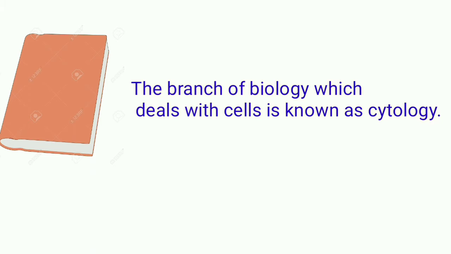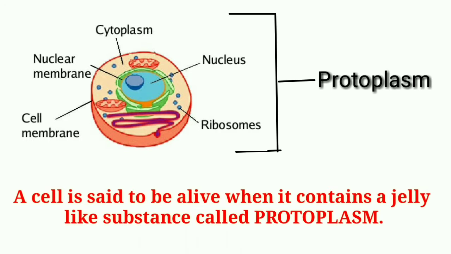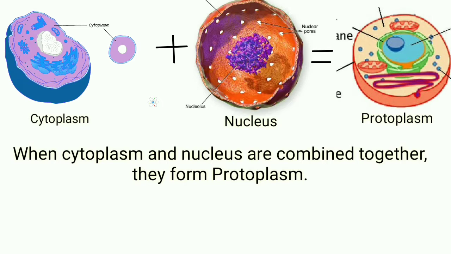The branch of biology which deals with cells is known as cytology. A cell is said to be alive when it contains a jelly-like substance called protoplasm. When cytoplasm and nucleus are combined together, they form protoplasm.